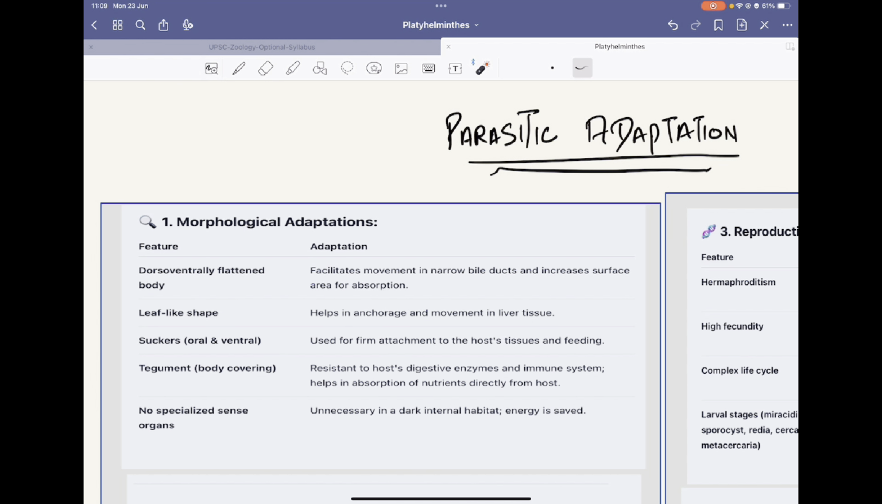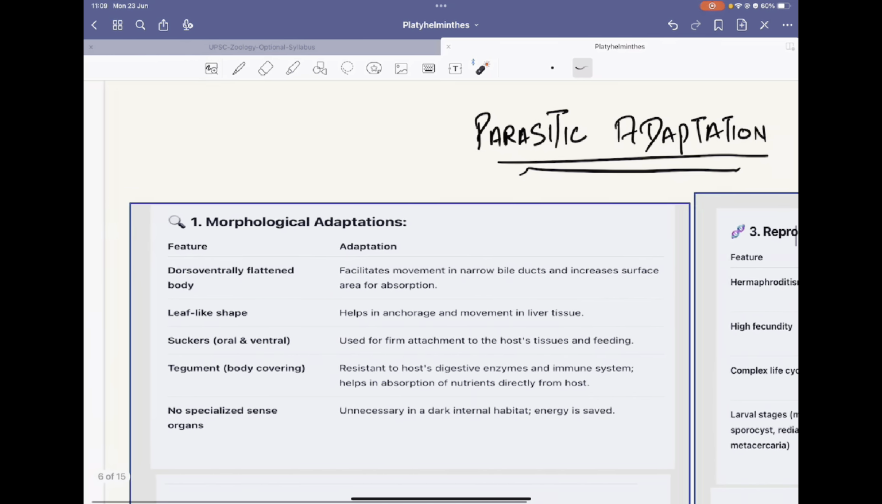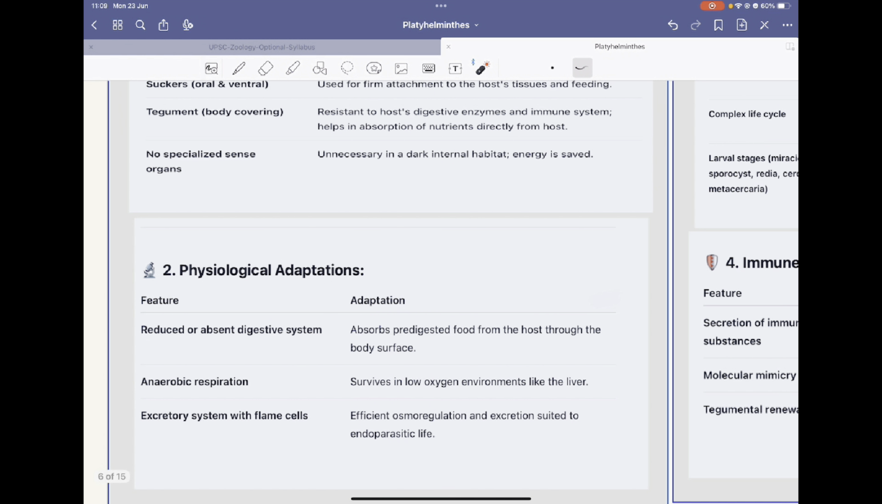Then you will see that there are no specialized sense organs, because if it remains in the digestive system, its sense organs would be very sensitive and would get damaged. For example, eyes are not required in the dark internal habitats, so it has no specialized sense organs.